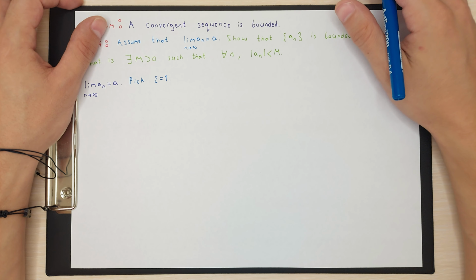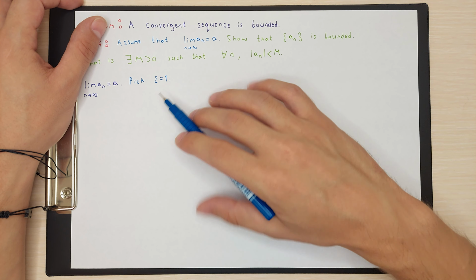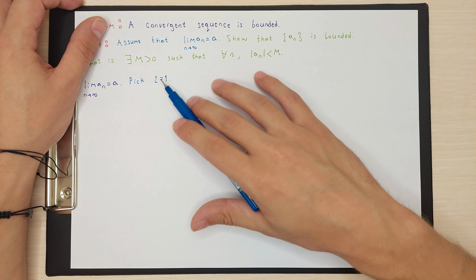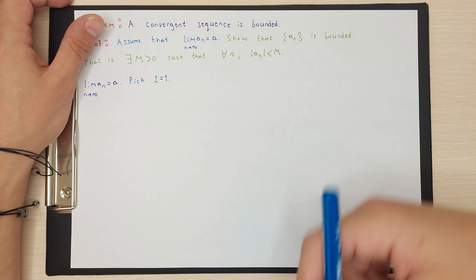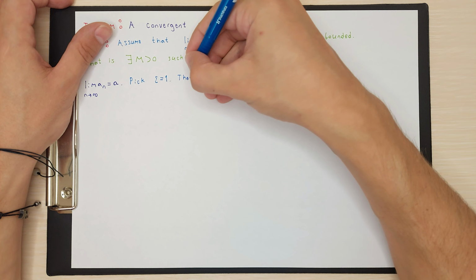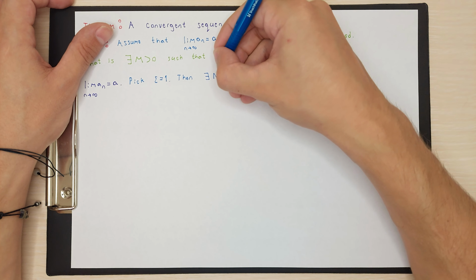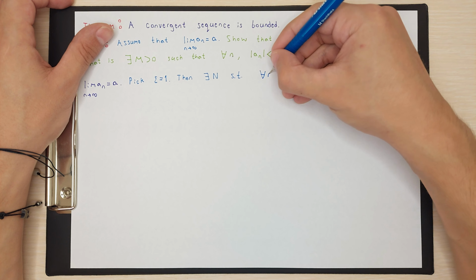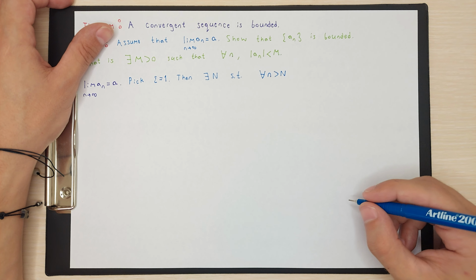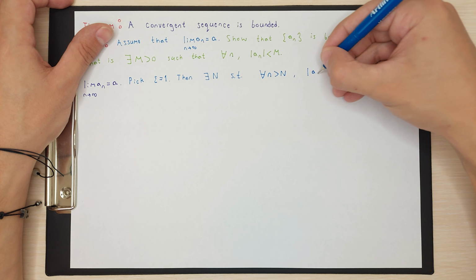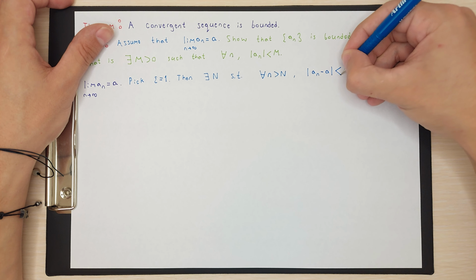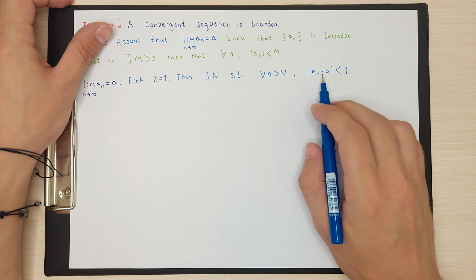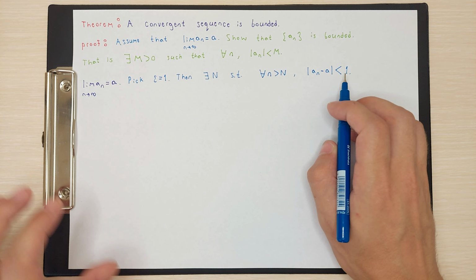So we can pick one epsilon. I choose 1 for mathematical beauty. You can pick epsilon as 1 over 2, 1 over 4, or 2, 5, 10. You can pick any epsilon because you have this definition. Then you always have big N such that for all n greater than big N, we have absolute value of an minus a is less than epsilon. But we said that epsilon is 1. So we have absolute value of an minus a is less than 1.